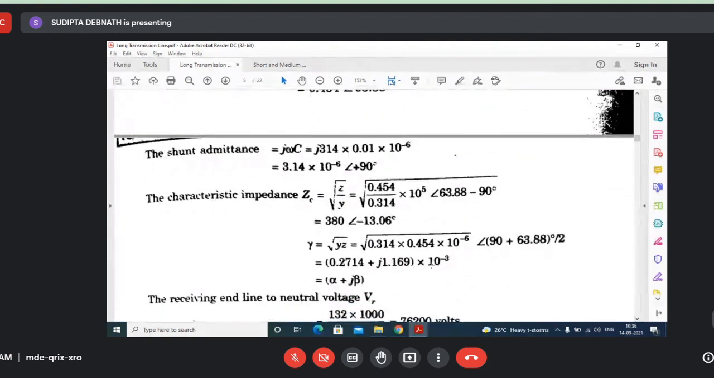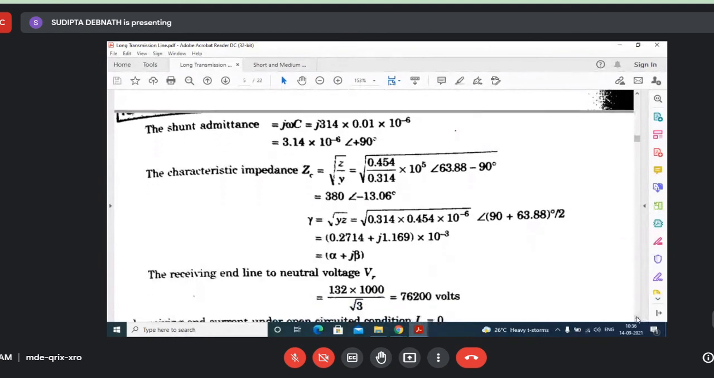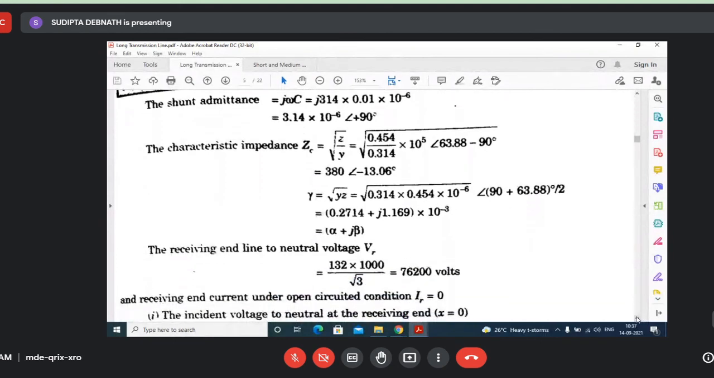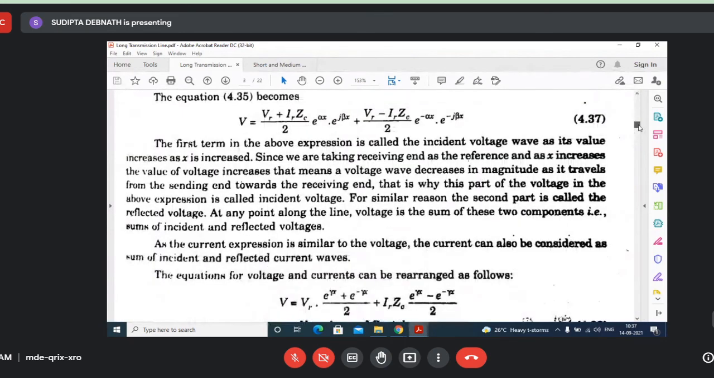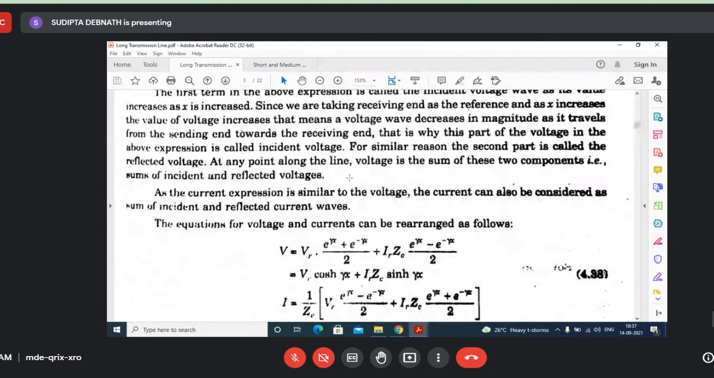Now, for the receiving end line to neutral voltage, what is the receiving end? Let's go to the original equation. Receiving end line to neutral voltage, this x equal to 0 because it is the receiving end, and IR equal to 0. So what is V? V is simply becoming VR by 2. Understood? V is only becoming VR by 2 because x equal to 0, also it is open means IR equal to 0.